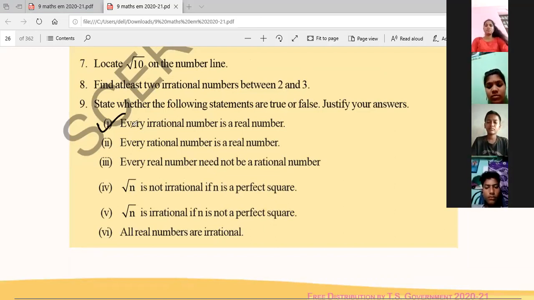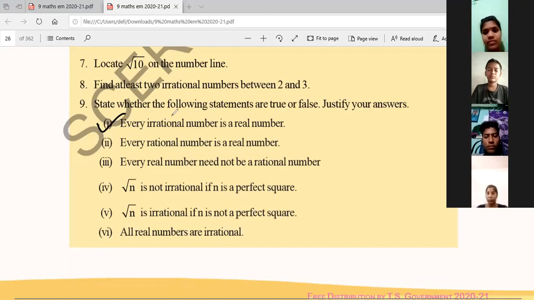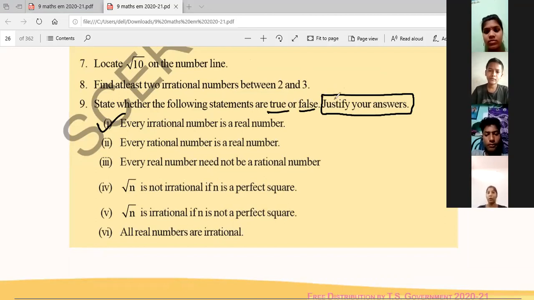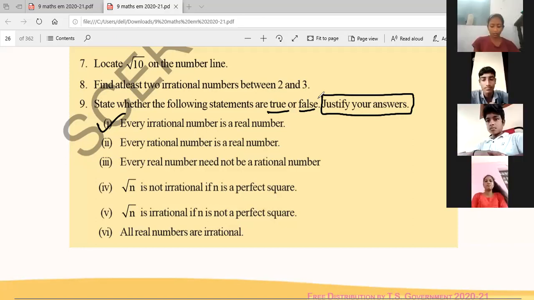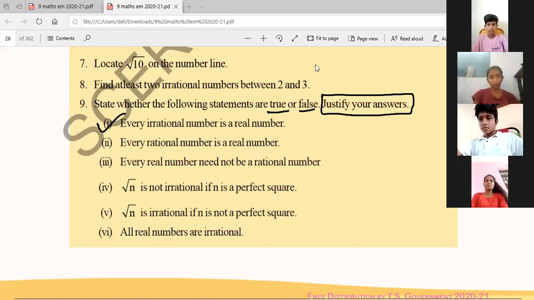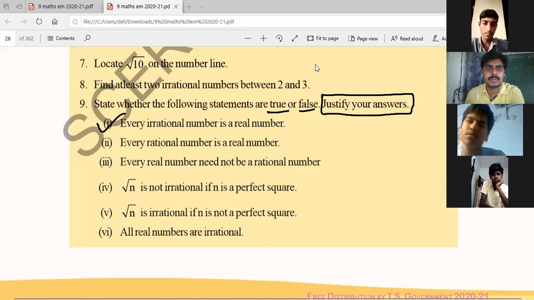State whether the following statements are true or false. Justify your answer. True or false, and we have to justify. Justify means we have to explain, give the explanation for that. Every irrational number is a real number. Is it true or false? Sai Teja, is it true or false?